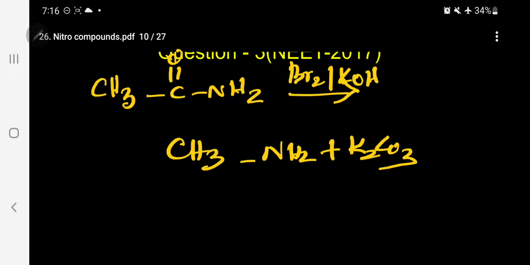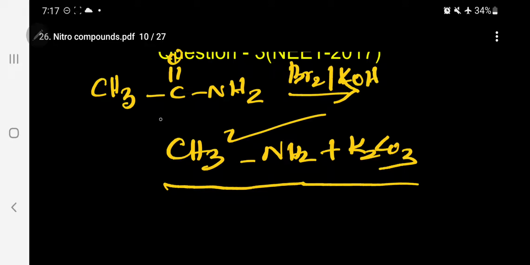So this is the most important reaction. And the corresponding water is formed, and potassium bromide. But we need only this product, methylamine. That is, from here, this is converted into this. And the name of the reaction, I have already informed you. Kindly follow. So now let me write the mechanism of this reaction.